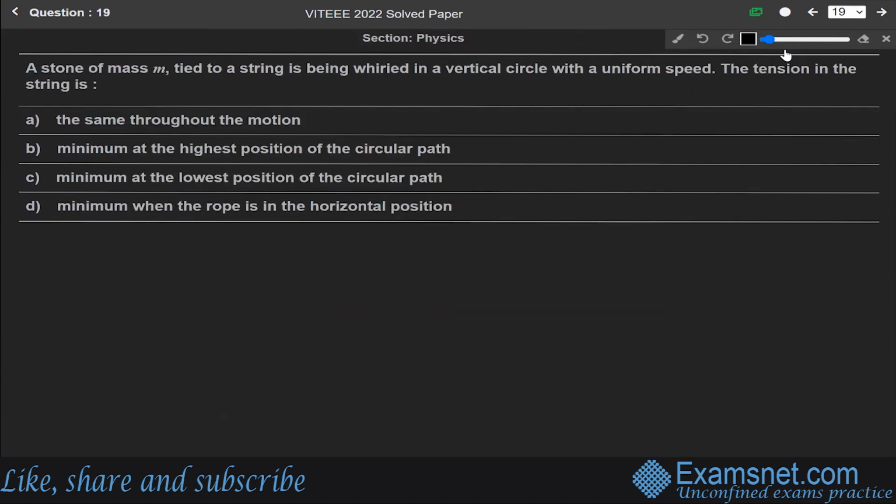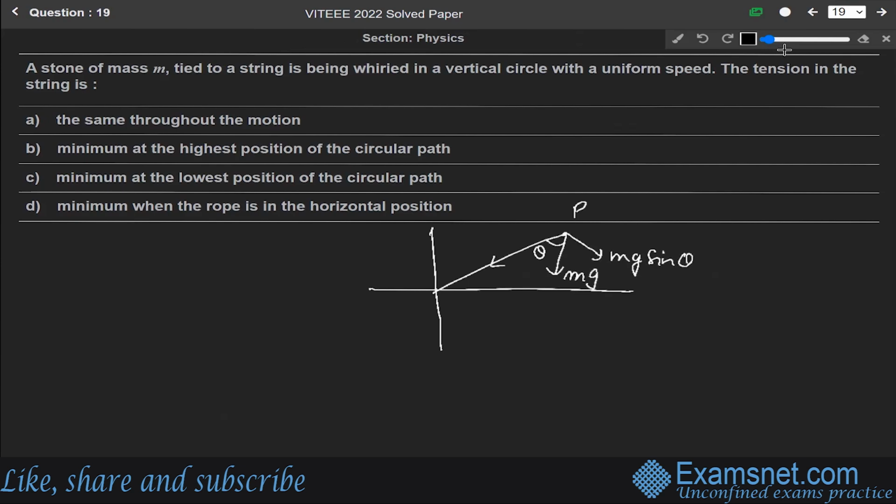Now next question 19. A stone of mass M tied to a string is being whirled in a vertical circle with a uniform speed, and the tension in the string is, okay. So let us try to understand it with the help of a diagram. Let us say this is point P and this is angle theta. In downward direction, we know that the force is mg, and resolving into its components, it will be mg sin theta, and this must be the tension force, that is mg cos theta.